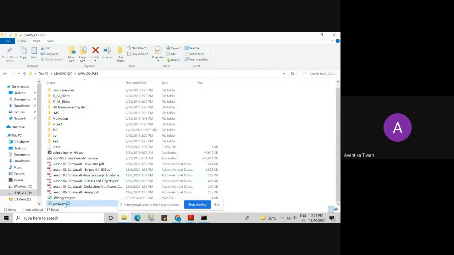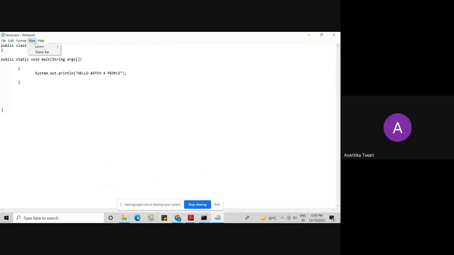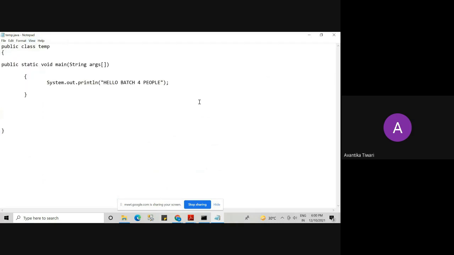temp.java. This is a notepad file. Can you see it is a notepad file? You can see the icon. Yes, ma'am. So what is this? This is a source code. What I have written, we will understand these terms later. But what you need to know is, this is my class. The name of the class is temp. Temporary class I am creating just to show you.